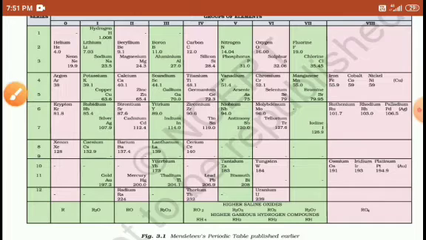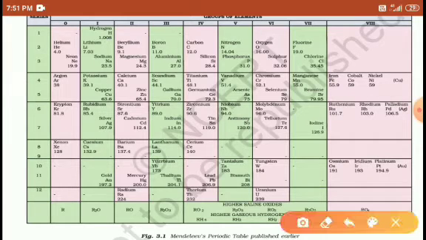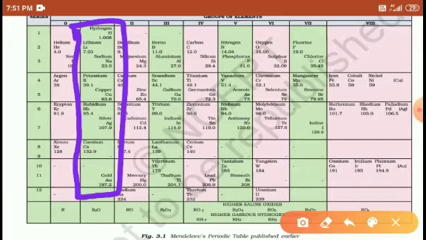Right? So one more point, students. Why are these elements kept in the same groups? The question arises, why are these kept in the same group? One more reason is that their properties are similar. What properties are similar? The similarity he gave here is R2O.